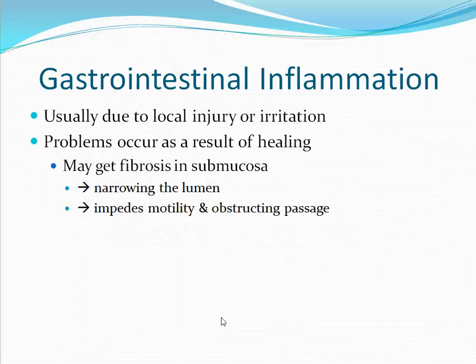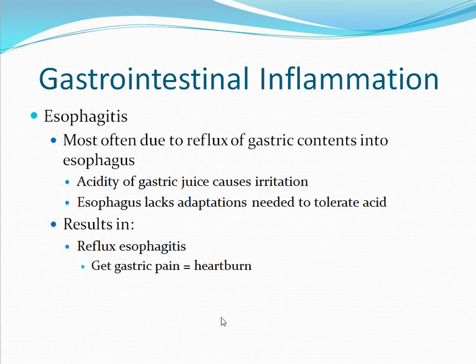Next, we will look at gastrointestinal inflammation. This is usually the result of local injury or irritation. Problems occur as the result of the healing that occurs. One may develop fibroses in the submucosa that ultimately lead to a narrowing of the lumen. This will impede motility as well as obstruct the passage. First type of inflammation is esophagitis.